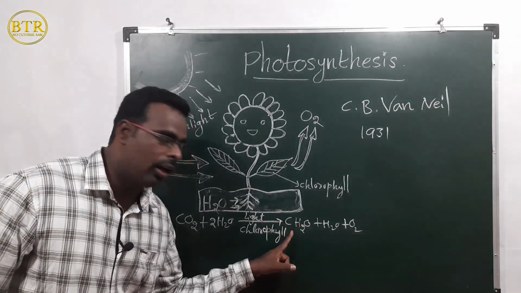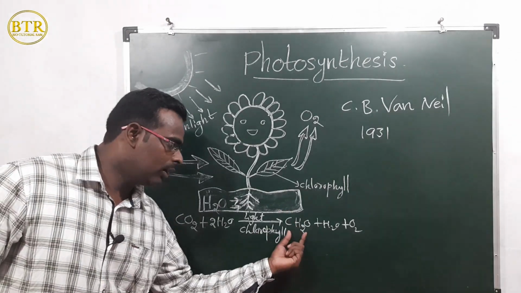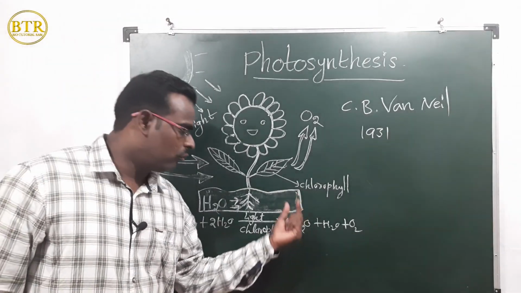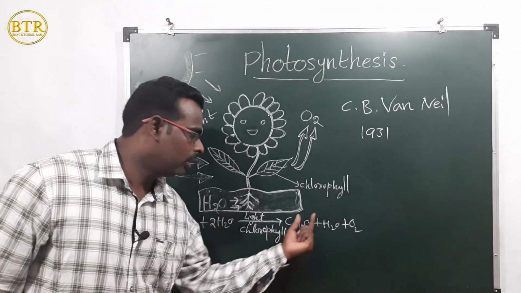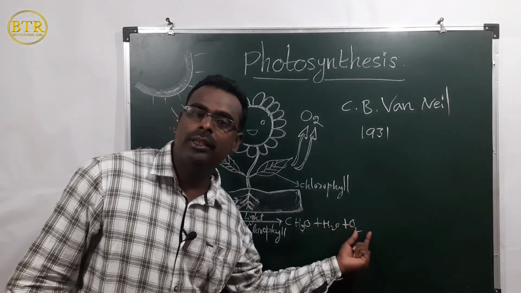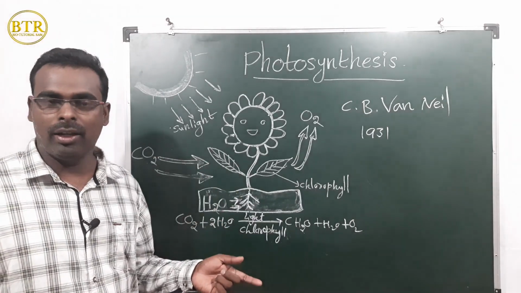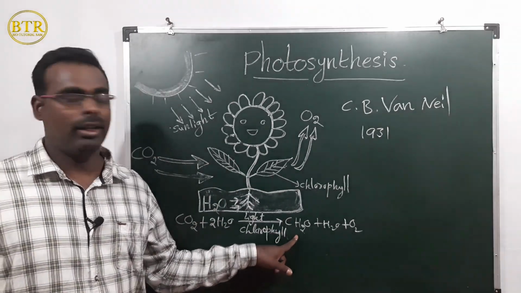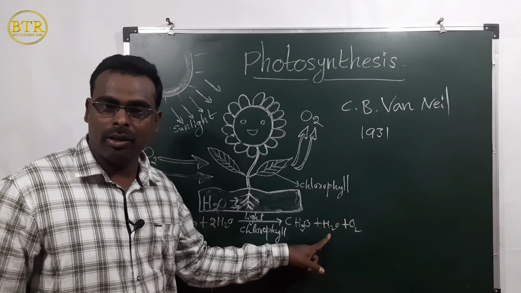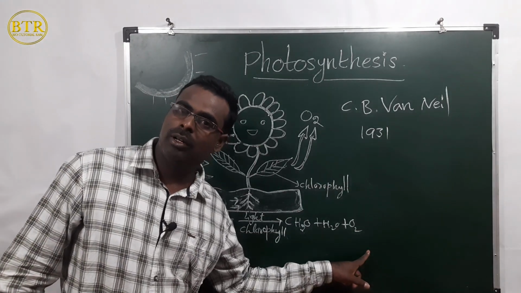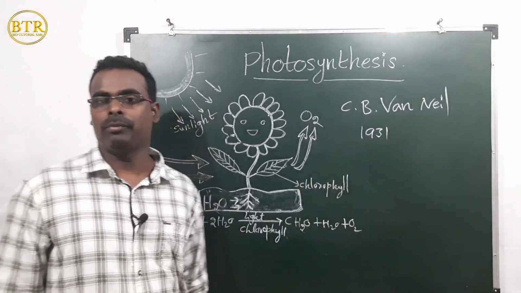So to form one carbohydrate molecule, one water molecule and one oxygen molecule are produced. According to C.B. Van Niel, for each molecule of carbohydrate, one molecule of water and one molecule of oxygen are also produced.